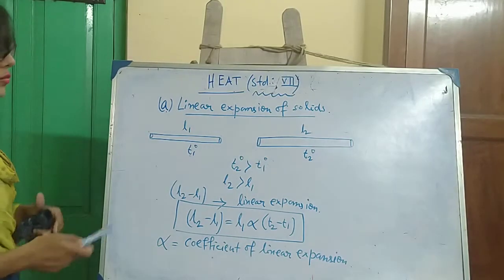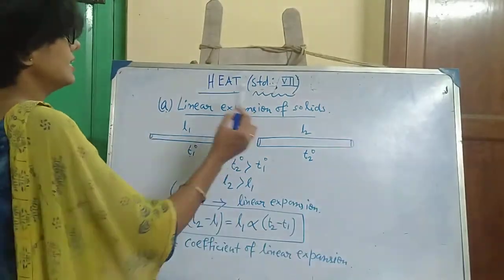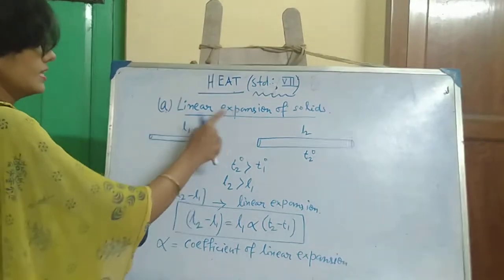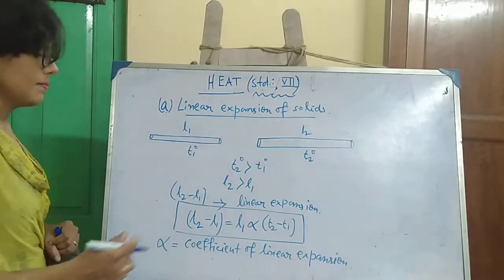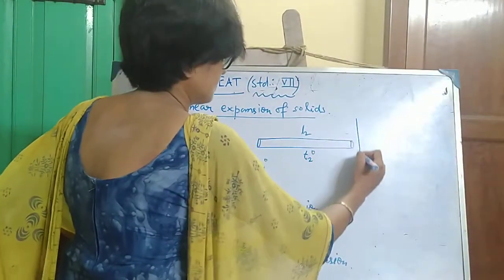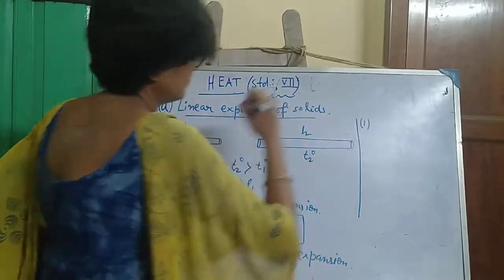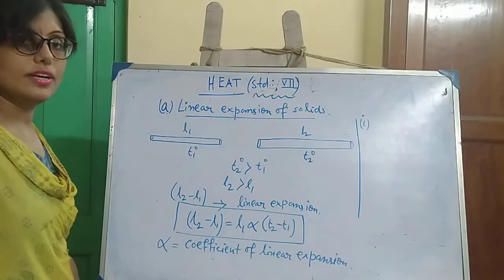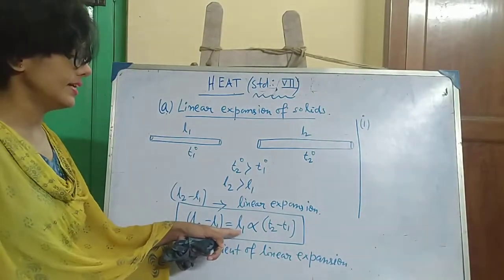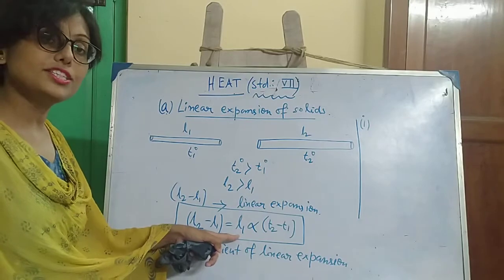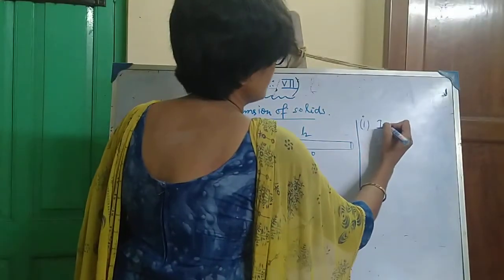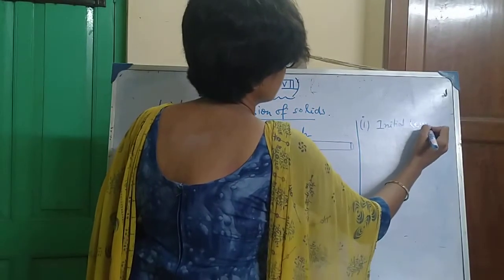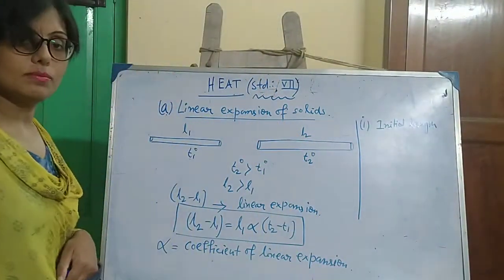On which factors does the linear expansion of a solid depend? Number one, looking at the right hand side, L1, the initial length of the solid.